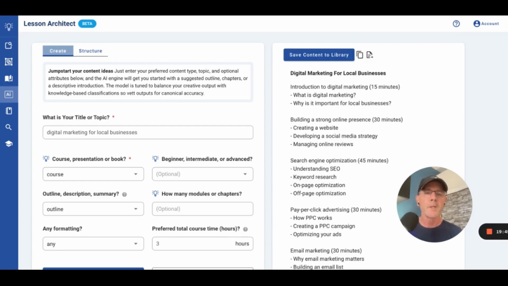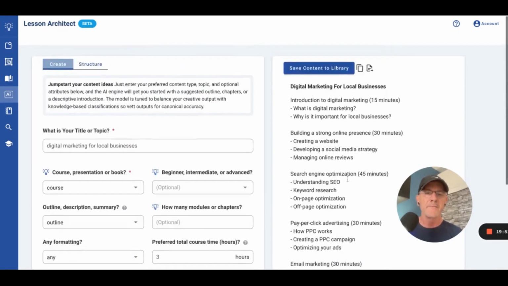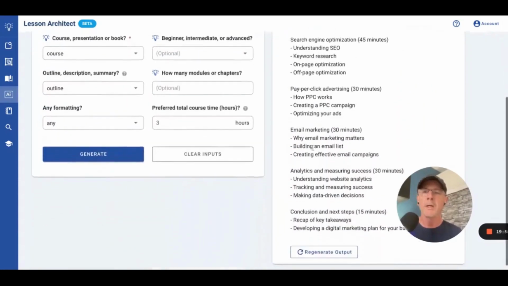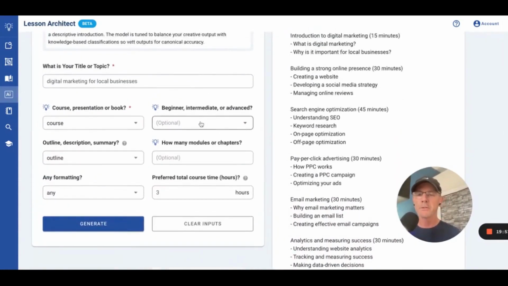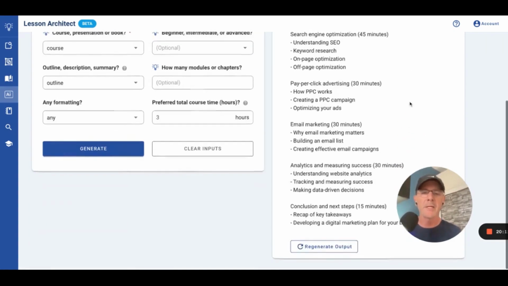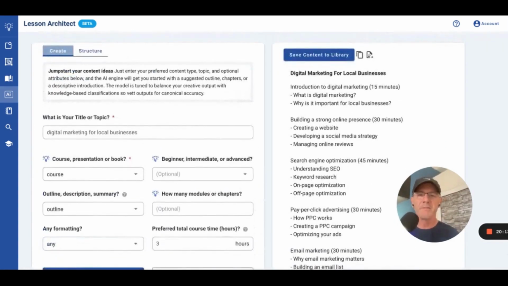Now you can look at this and see if you like it, or if it's too shallow. By the way, I didn't choose a level here, so it may be shallow to start. So if you want something for the beginner, something shallow, go ahead and choose that, or you can do intermediate or advanced, right? Those are big buckets, but it does impact the output. I didn't choose anything, so I'm getting something fairly basic here, but that's fine.